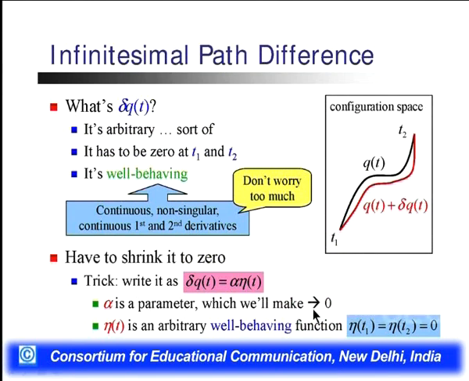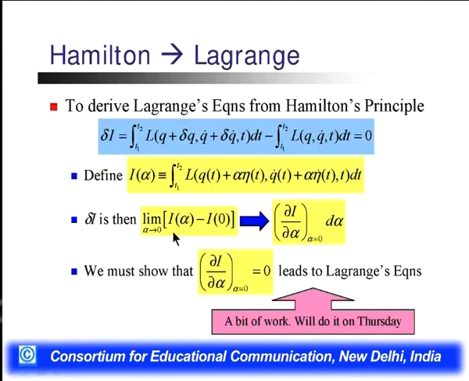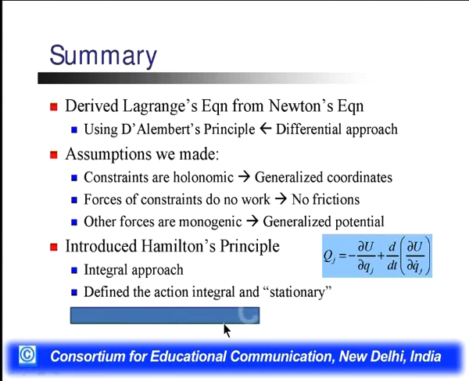Alpha is the parameter whose value approaches 0. So I(alpha) minus I(0) gives dI/d alpha at alpha 0 times d alpha. Now we must know that dI/d alpha at alpha equal to 0 leads to the Lagrangian equation. If we put this value here, then we get the 0 value.